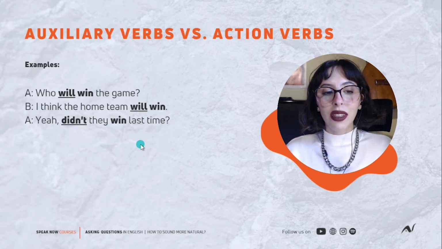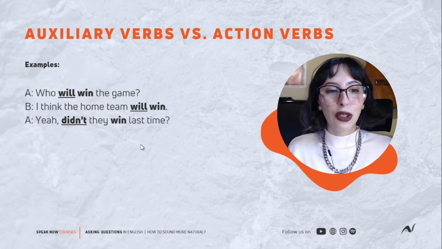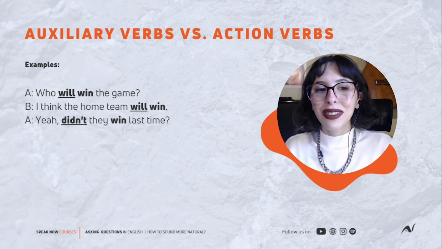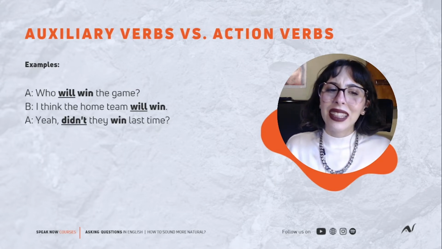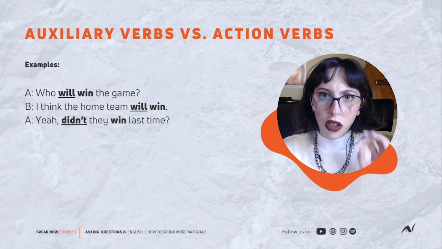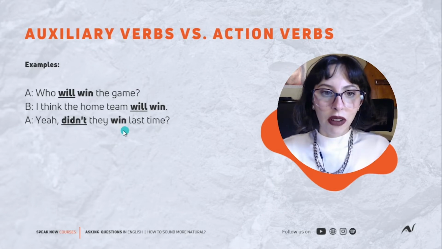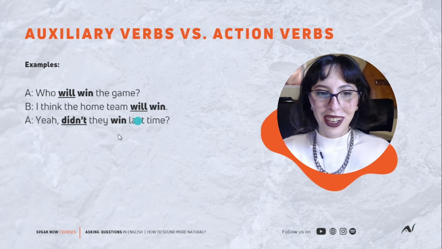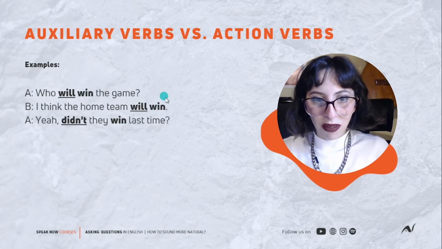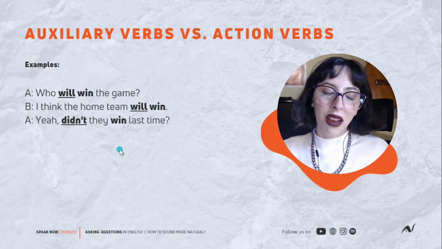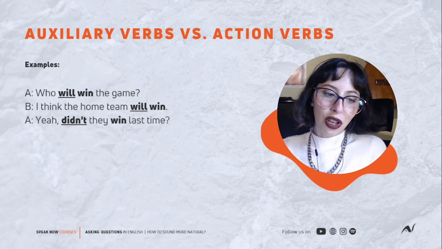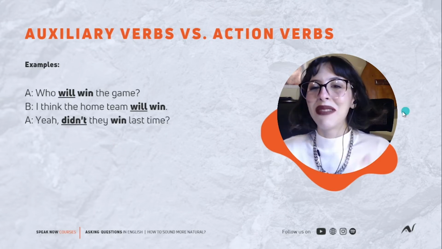Excellent. So this is a negative question using did in the negative. So did is the auxiliary of simple past. I understand that this is in the past. Notice that the verb, the action verb win, doesn't change. It's always win. Win, win, win. But because of the auxiliaries, I understand whether it's future or past. You see, let's see more examples.